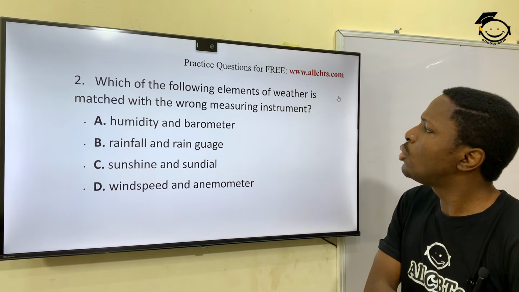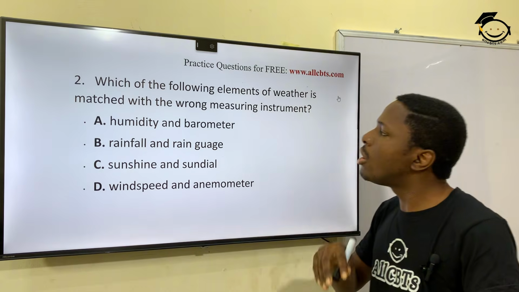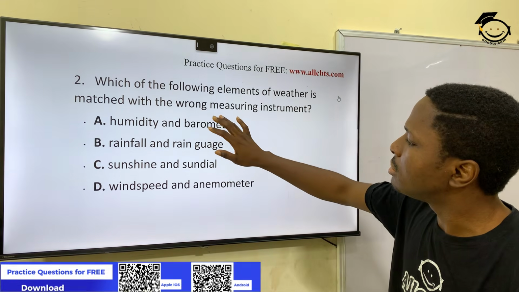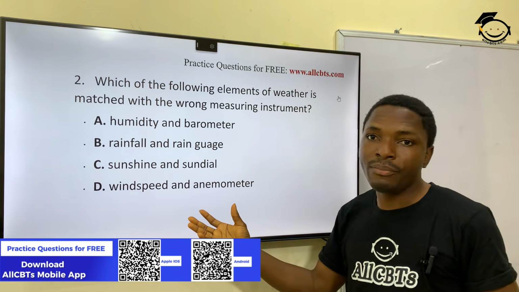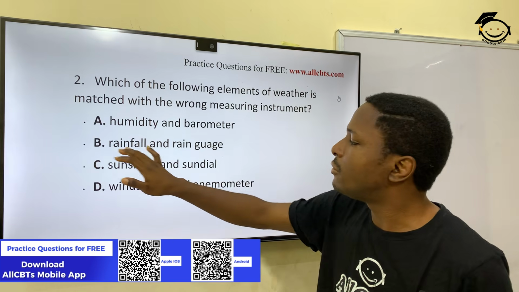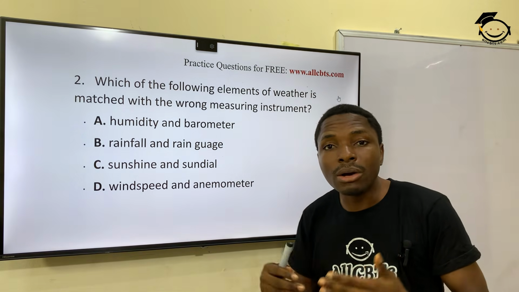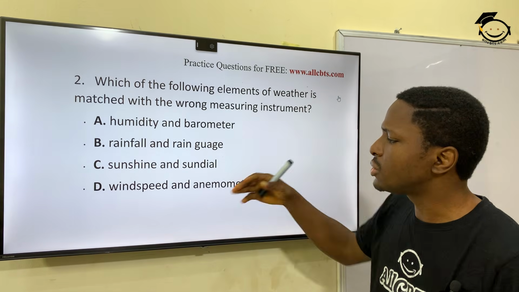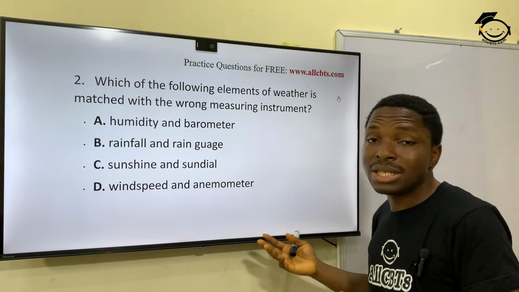Question 2. Which of the following elements of weather is matched with the wrong measuring instrument? So we have different instruments used to measure weather here. Now you have rainfall to rain gauge. Correct. We use rain gauge to measure the amount of rainfall. You have sunshine, sundial. Correct. Wind speed, we use anemometer.